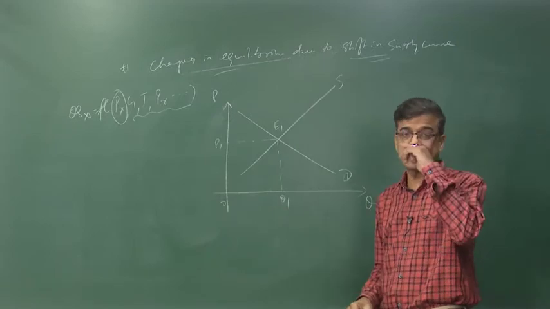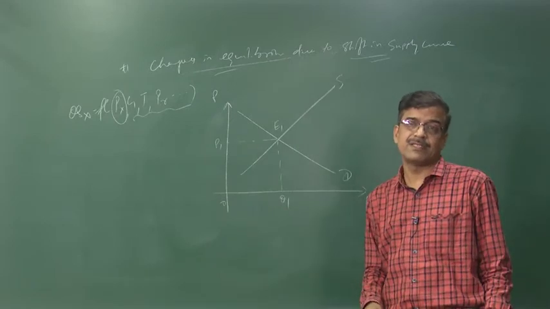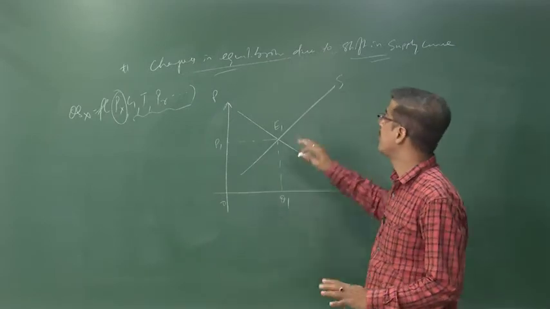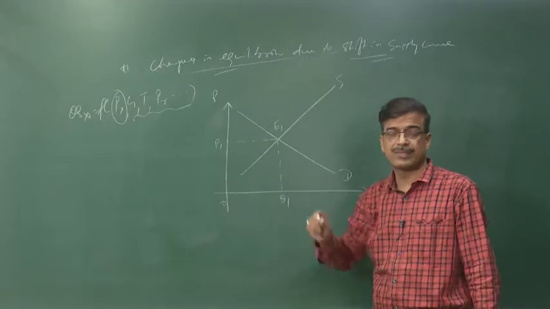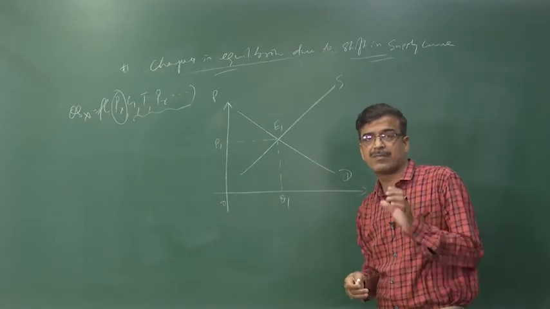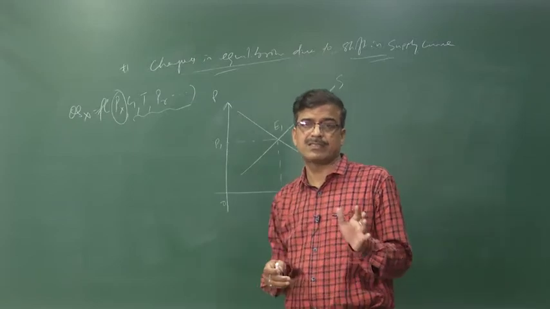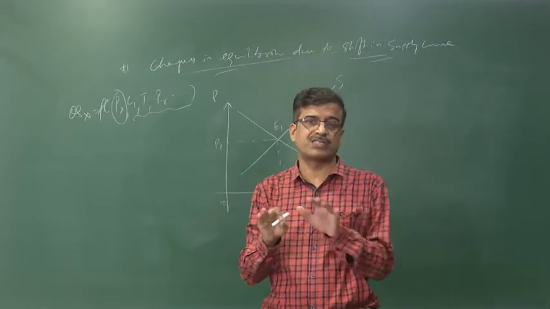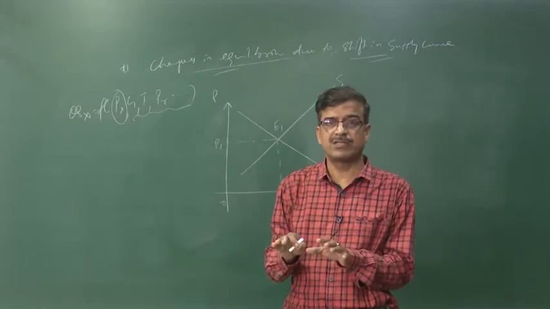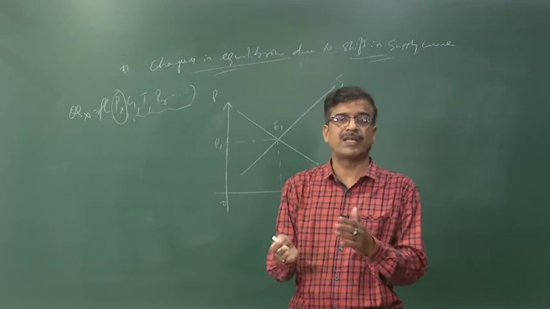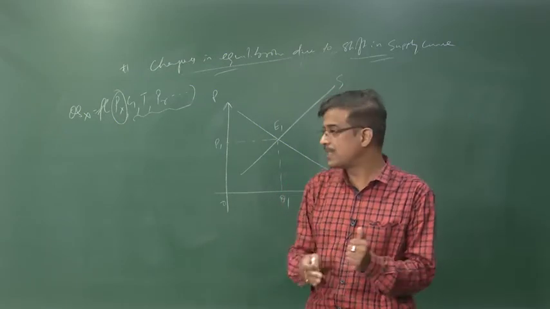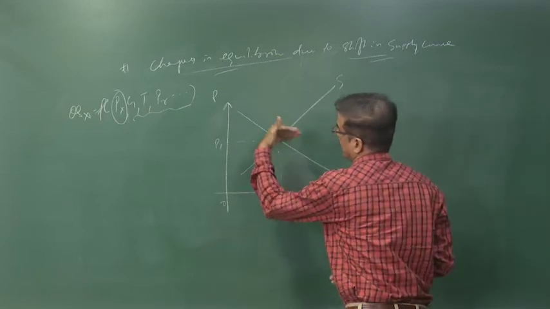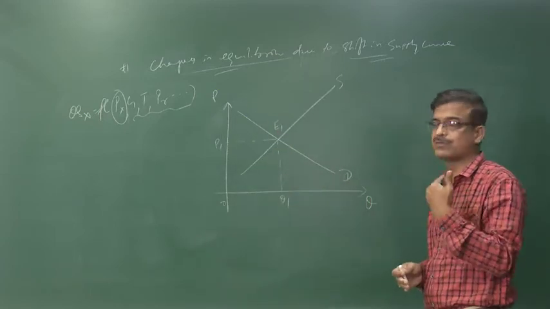Before any changes from natural calamities or something else, we take the second part, the shift in the supply curve. As some natural calamity takes place, that leads to the crops being destroyed. As the crops are destroyed, then what happens? Definitely supply reduces. Supply reduces means the supply curve shifts towards the left.